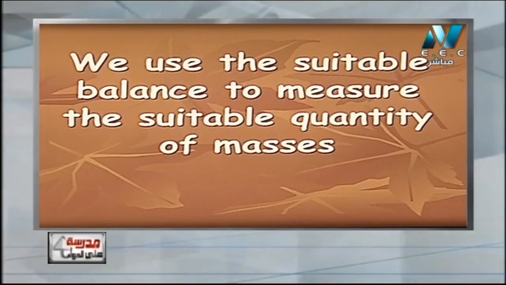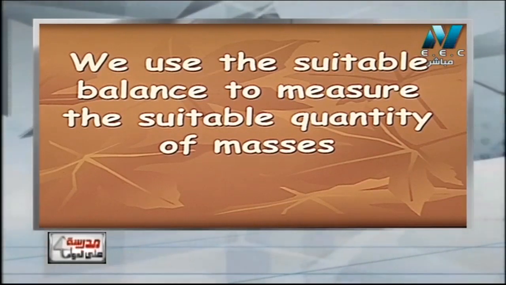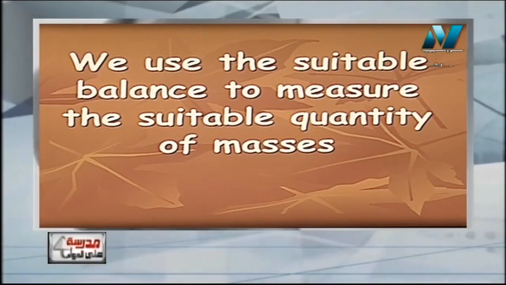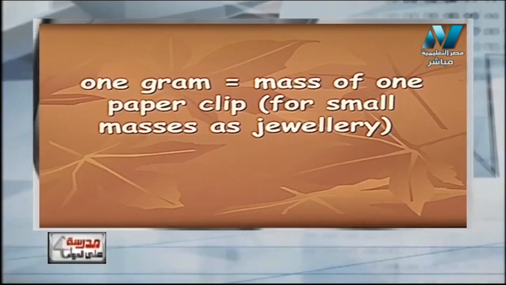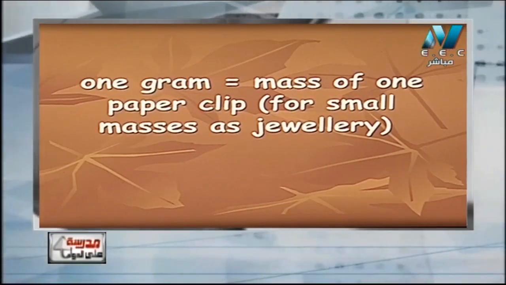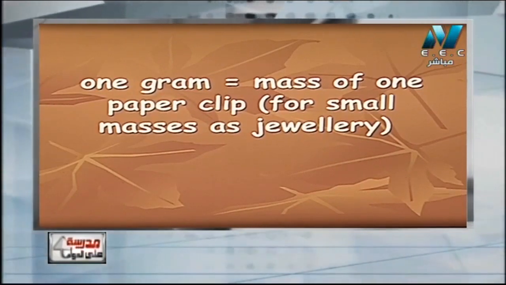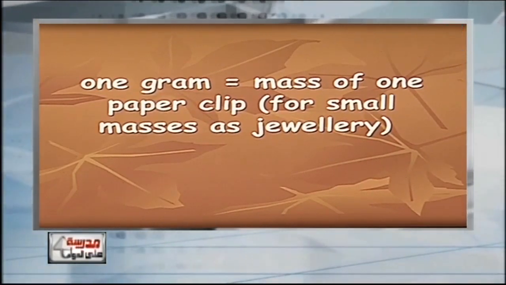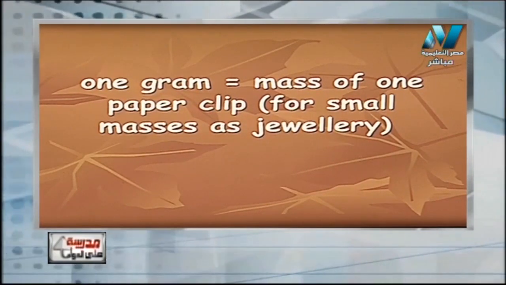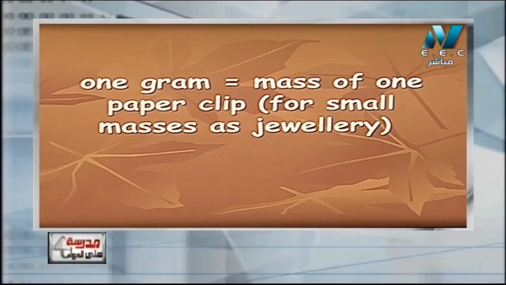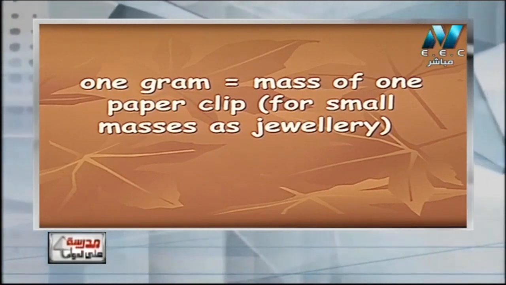We use the suitable balance, as I said, for the suitable quantity of masses. What about gram? 1 gram equals, as I said before, the mass of one paper clip. A gram is roughly the mass of a paper clip, a very small thing. That's why we use it for very small and precious substances such as jewelry or gold or silver.